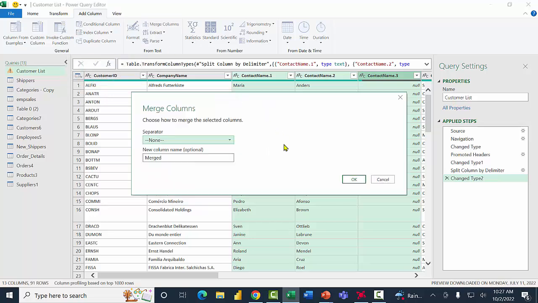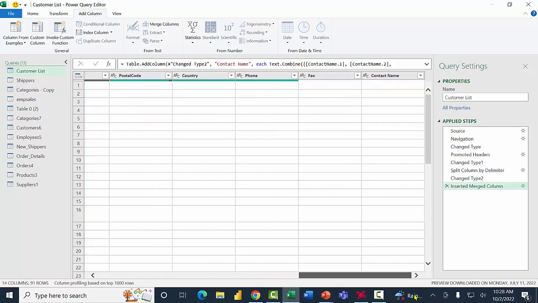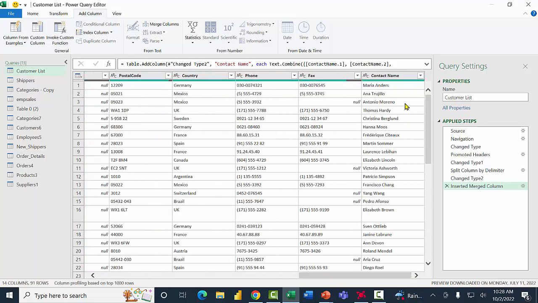Now, when I put them back together again, this time I want to put the space back in. So I'm going to click on the pull down for the separator, and I'll use the space. Then I'm going to give the column a new name. I'll call it Contact Name, and I'll click OK. Now, if I scroll to the right, we'll see the new column called Contact Name.